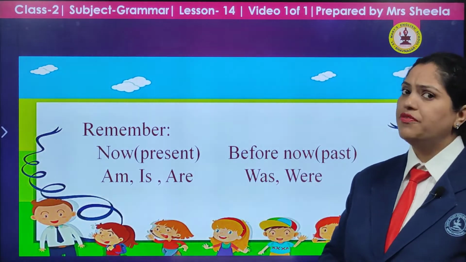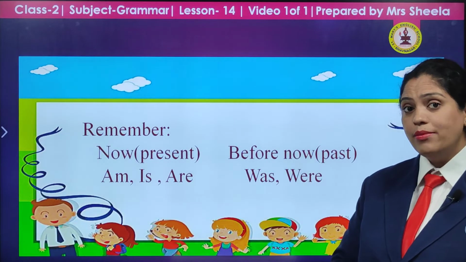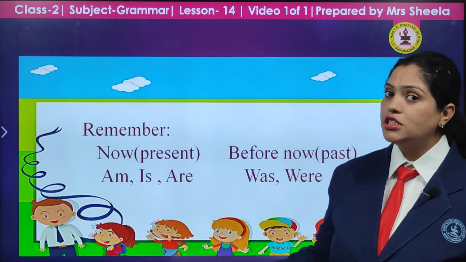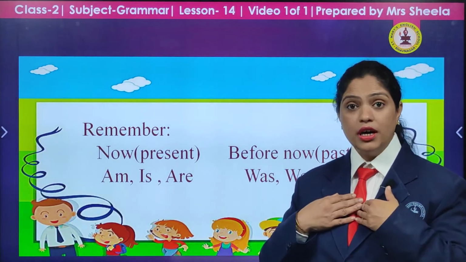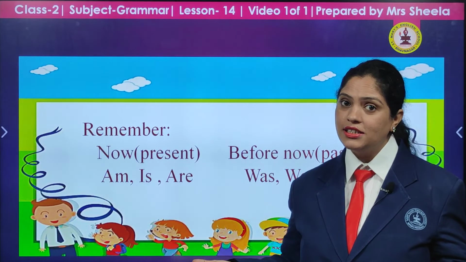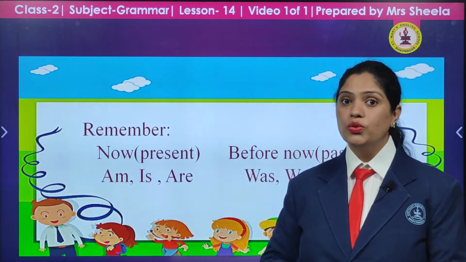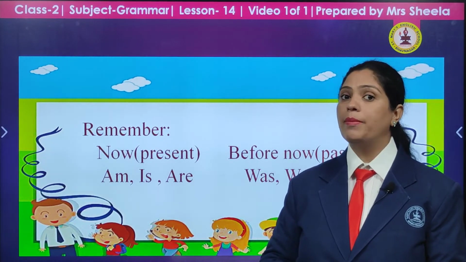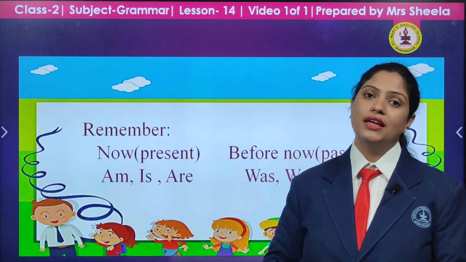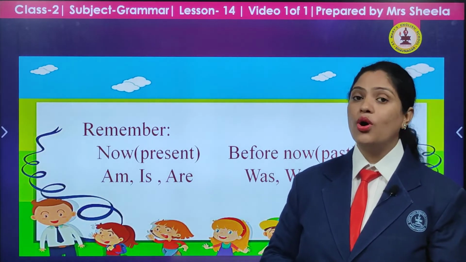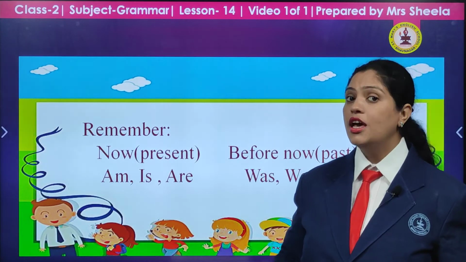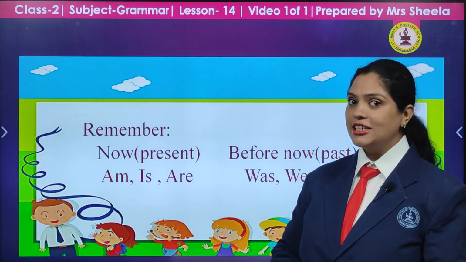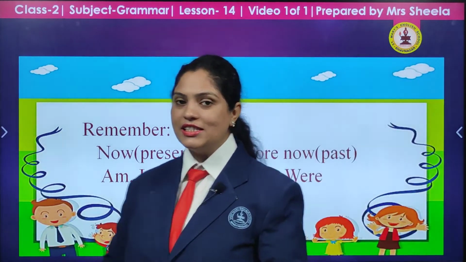But the same sentences, if I want to repeat in the past time, what I have done, I am going to use was. I was teaching, I was talking. Yes, we were learning, we were playing. Yes, so this is the way we are going to use our was and were in our past time sentences, which are showing about the actions which we have done in the past. And for the actions or the things which we are doing in present, we are going to use the helping verbs am, is and are. Is it clear children? Isn't it very good and interesting?